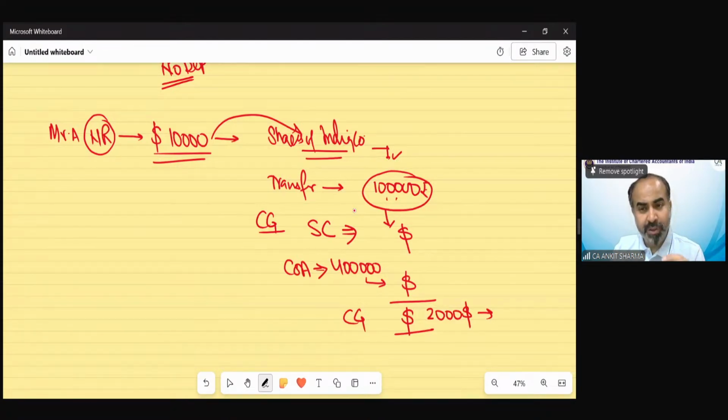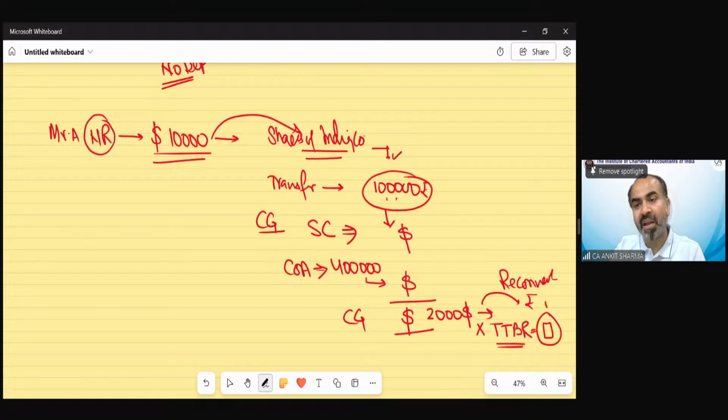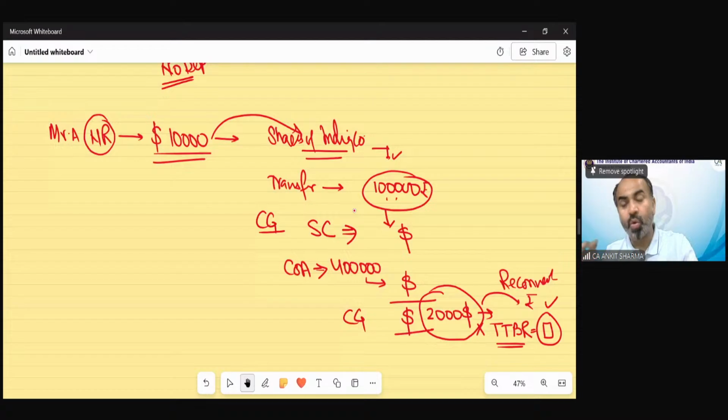So now this $2,000 capital gain needs to be reconverted again into Indian currency. And for the purpose of reconversion, we have to multiply it with TTBR. So this would be your final answer for the purpose of the question. So if you leave the question over here, you will not get full marks. After calculation of capital gain in foreign currency, you have to multiply it with the TTBR.